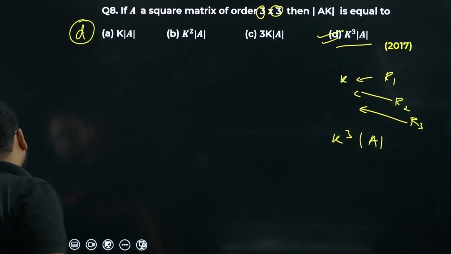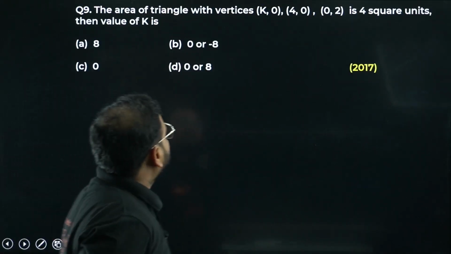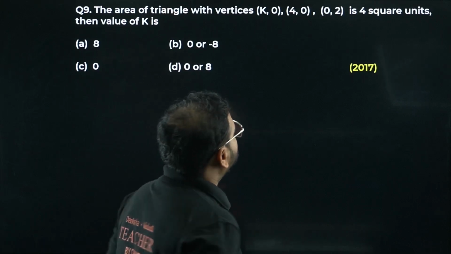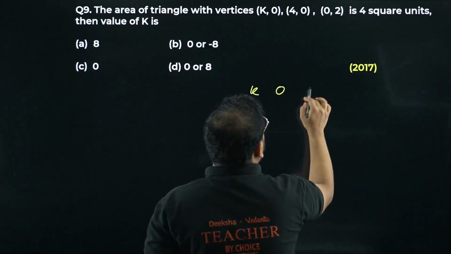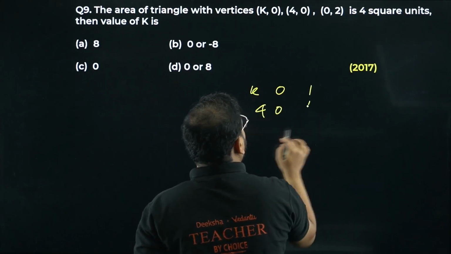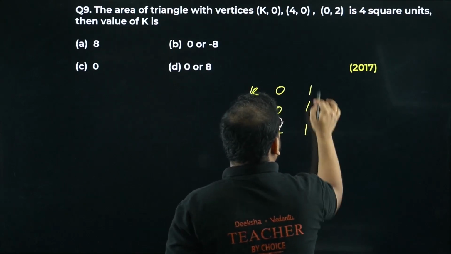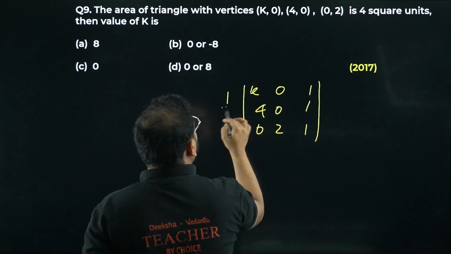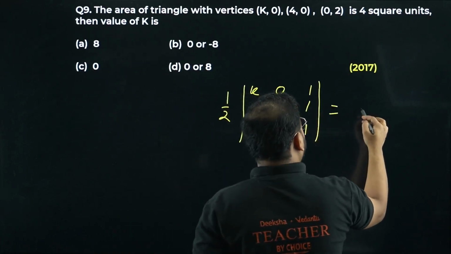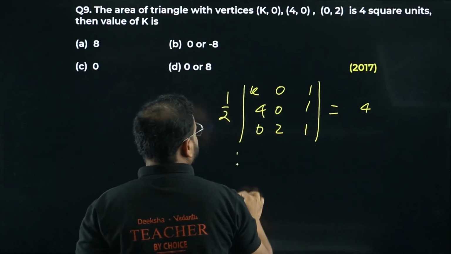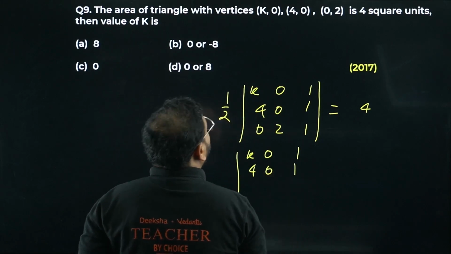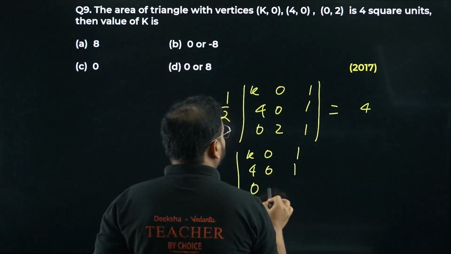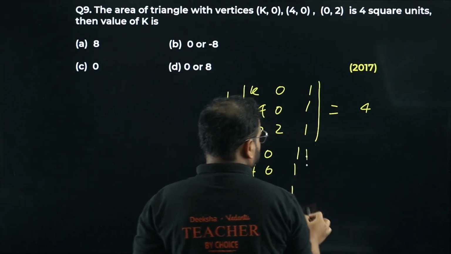Ninth one now. The area of triangle with vertices K 0, 4 0, 0 2 is 4 square units. Find the value of K. Let's do that. K 0 1, 4 0 1, 0 2 1. Triangle area means 1 by 2 will be there. You'll have over here 4. Let's move this to this side. You get here K 0 1, 4 0 1, and 0 2 1 equals 8.